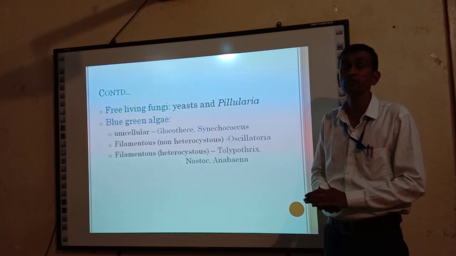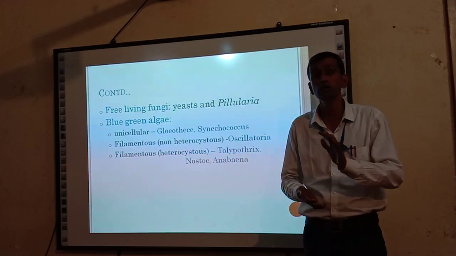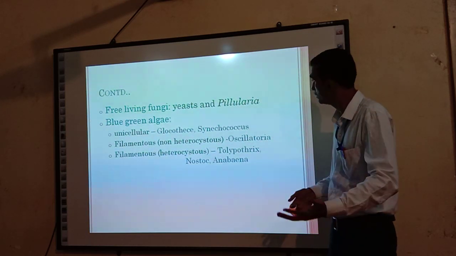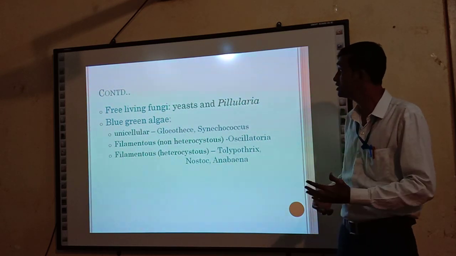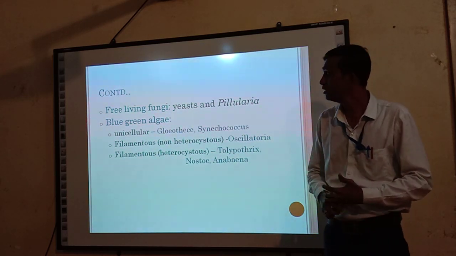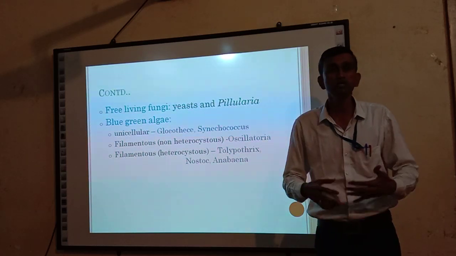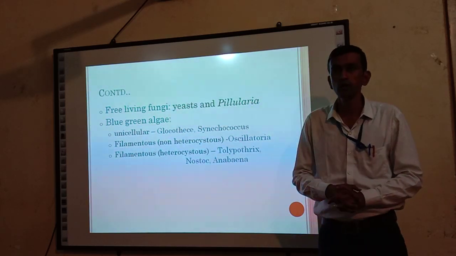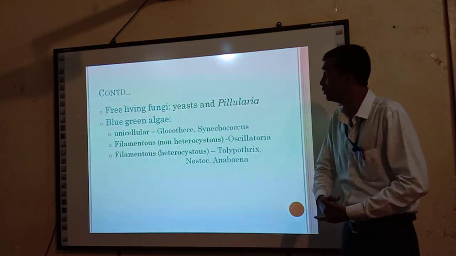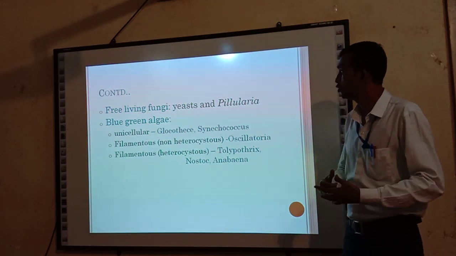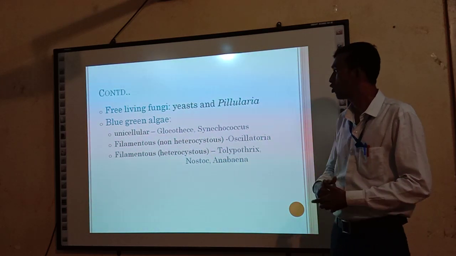Then free-living fungi: a few fungi are also responsible for nitrogen fixation. Examples are yeast and Pullularia. Then next is the blue-green algae. Some blue-green algae, meaning cyanobacteria, are also responsible for nitrogen fixation. First of all, some unicellular blue-green algae, for example, Gloeothece and Synechococcus.